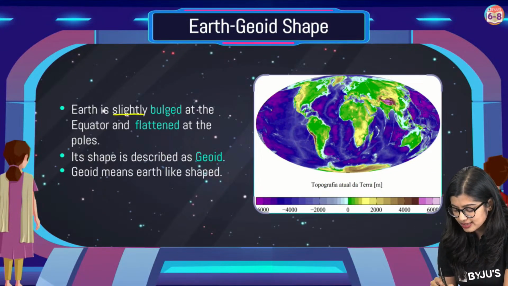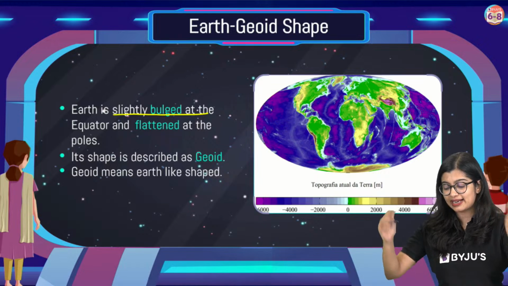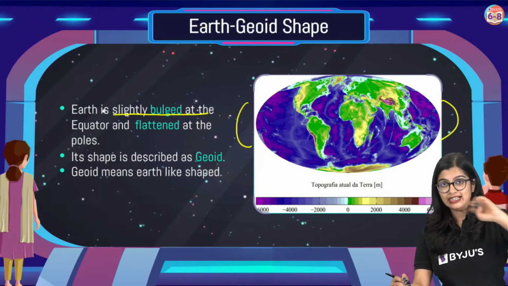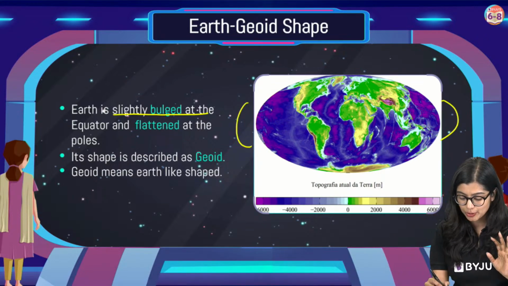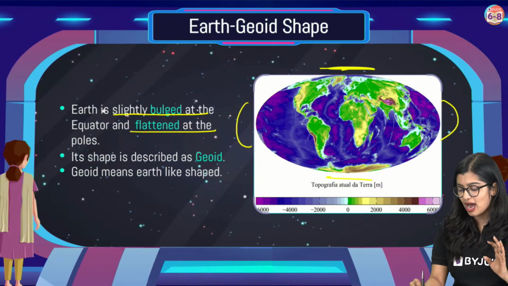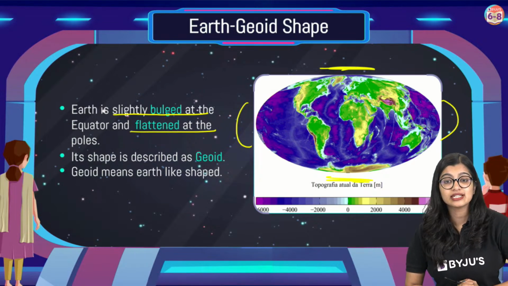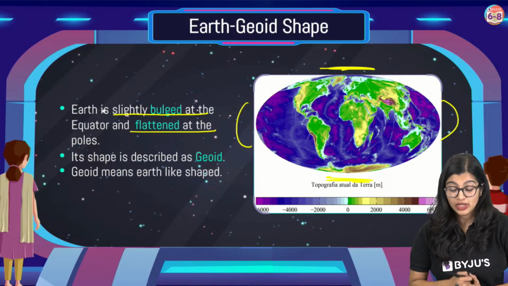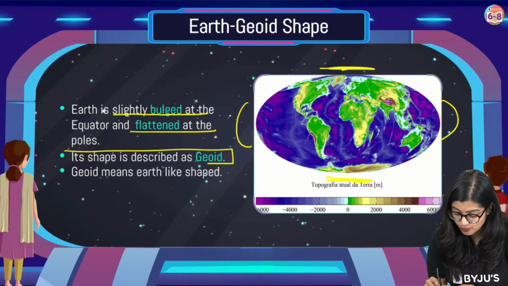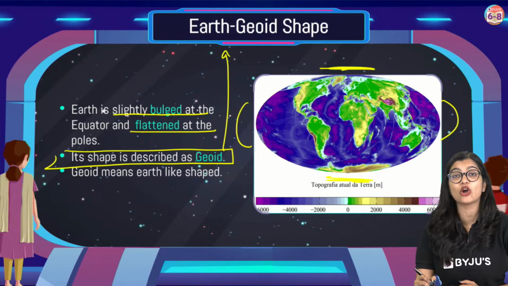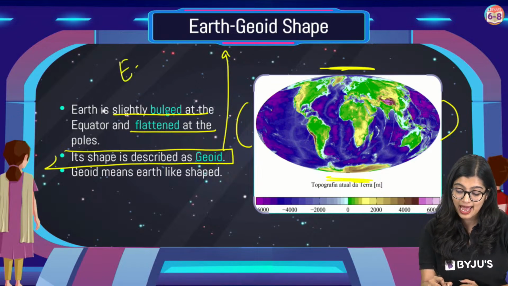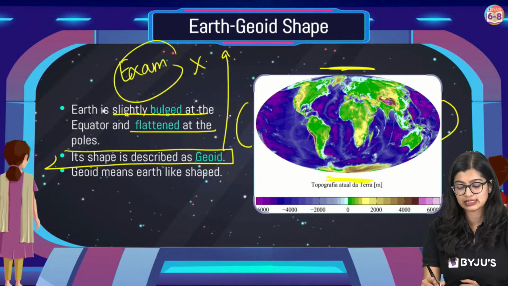Now, in the case of the Earth's shape, we know that the Earth is slightly bulged around the center portion, or what we call the equator, and it is flattened out at the poles, right? This kind of shape that we observe is what we call a geoid shape. Now, from the exam point of view, this is a little important.